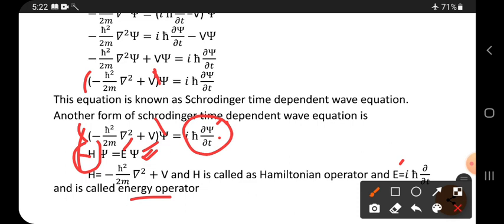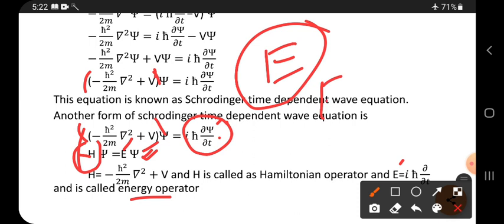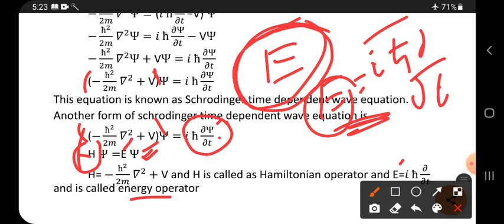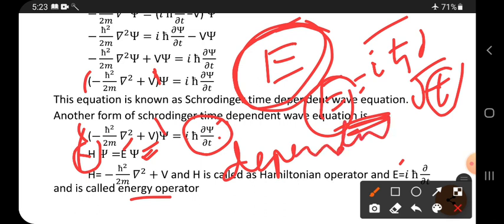But in time independent, we didn't get anything. But in time dependent, we got iħ ∂/∂t. It is in time dependent only. In time independent, nothing, only the E term is there. But in time dependent, in the place of E, this term has come, and this term depends upon time. So that is why it is a time dependent equation.